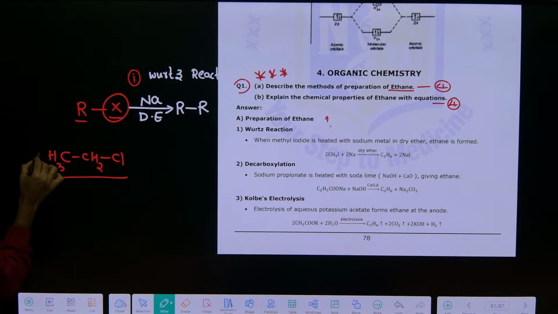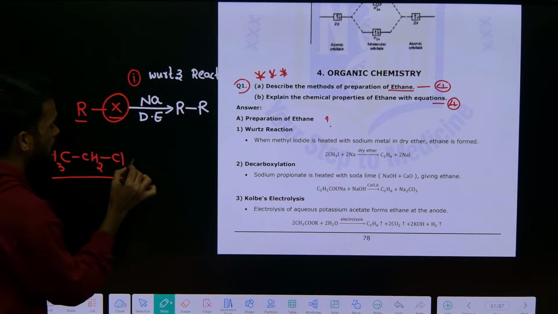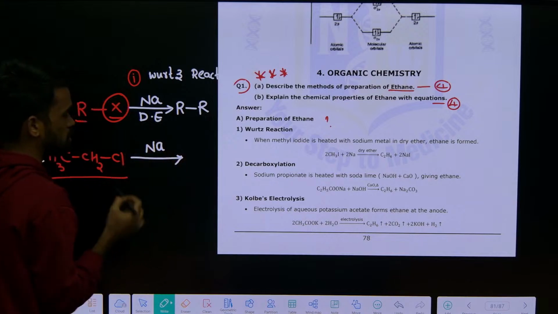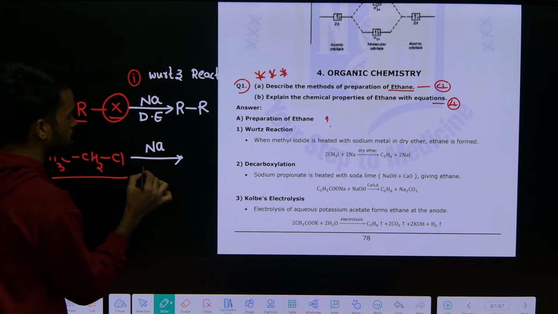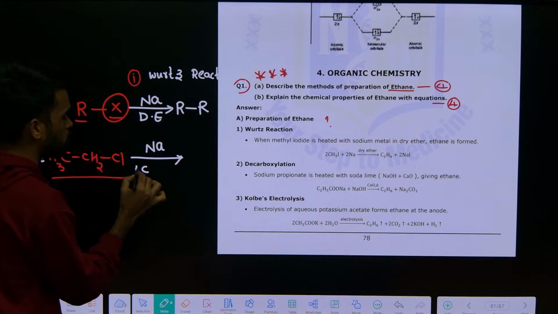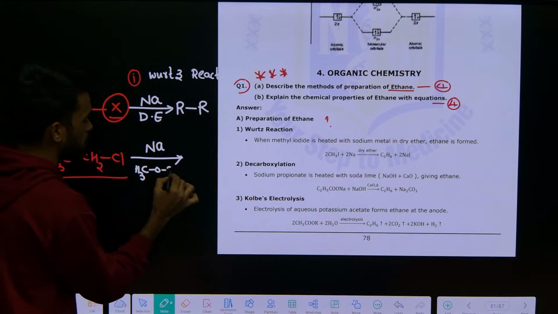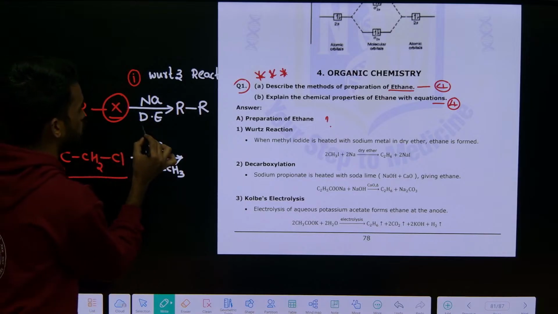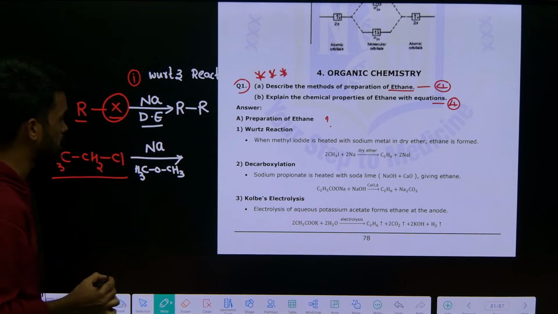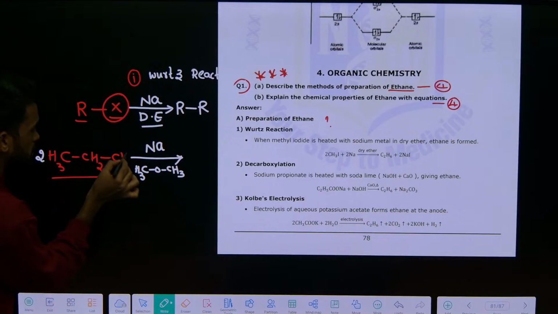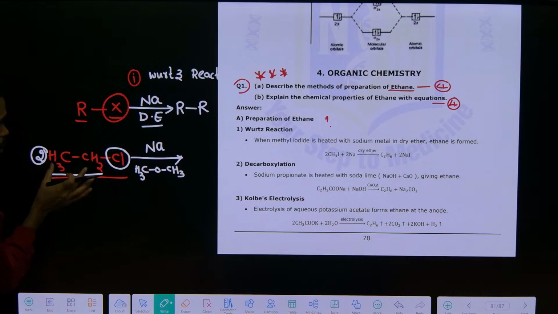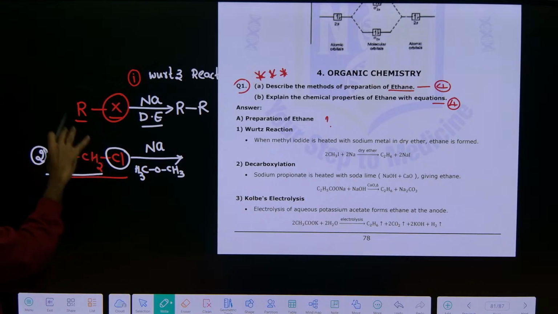You take 2 moles of this ethyl chloride and treat it with sodium metal, an alkali metal. Dry ether means something like dimethyl ether, any ether; it should be mentioned as dry ether. Then just remove this chlorine. How many ethyl groups are there? 2 moles we are taking, so one ethyl for one compound and another for the other compound.